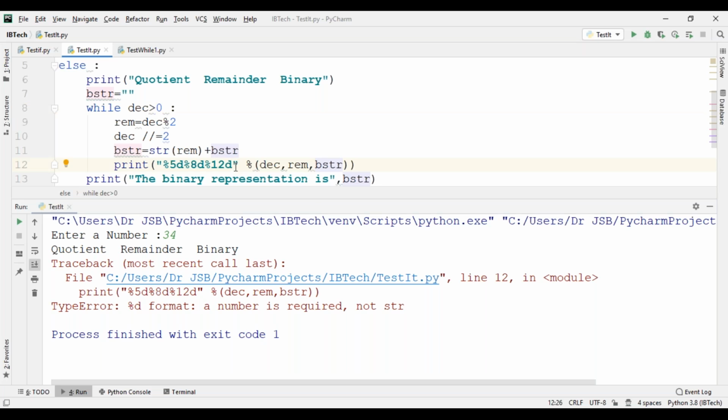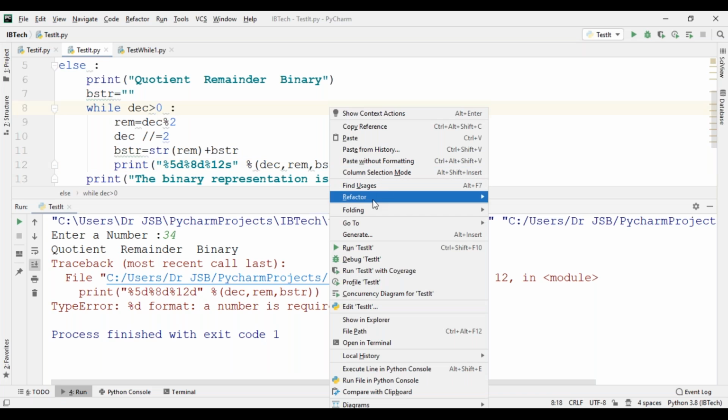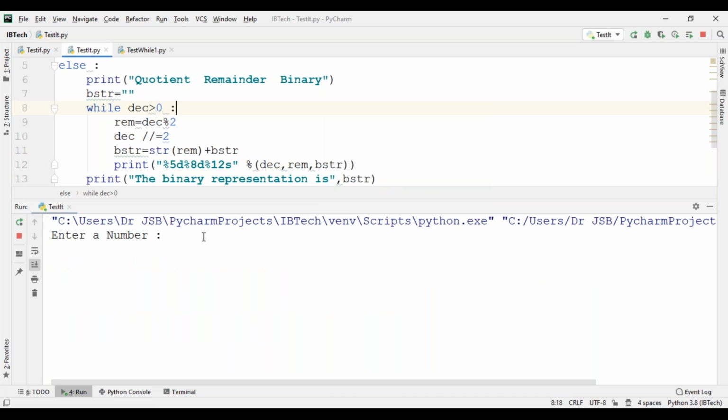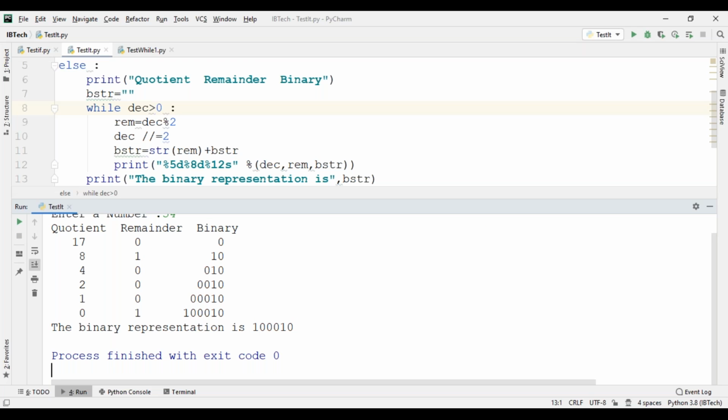Sorry, which is not D, right? C, or yes, you can see the string, right? See now.